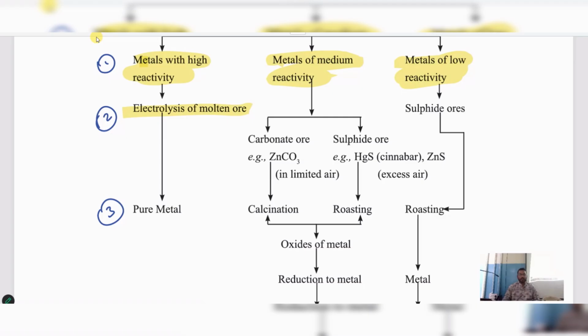Similarly, metals of medium reactivity, we use carbonate ore and we use sulfide ore. Carbonate ore example is zinc carbonate, ZnCO3. How can we obtain this? By using the process called calcination. Children, this is important. Again, I am repeating, this topic is important. Don't forget.